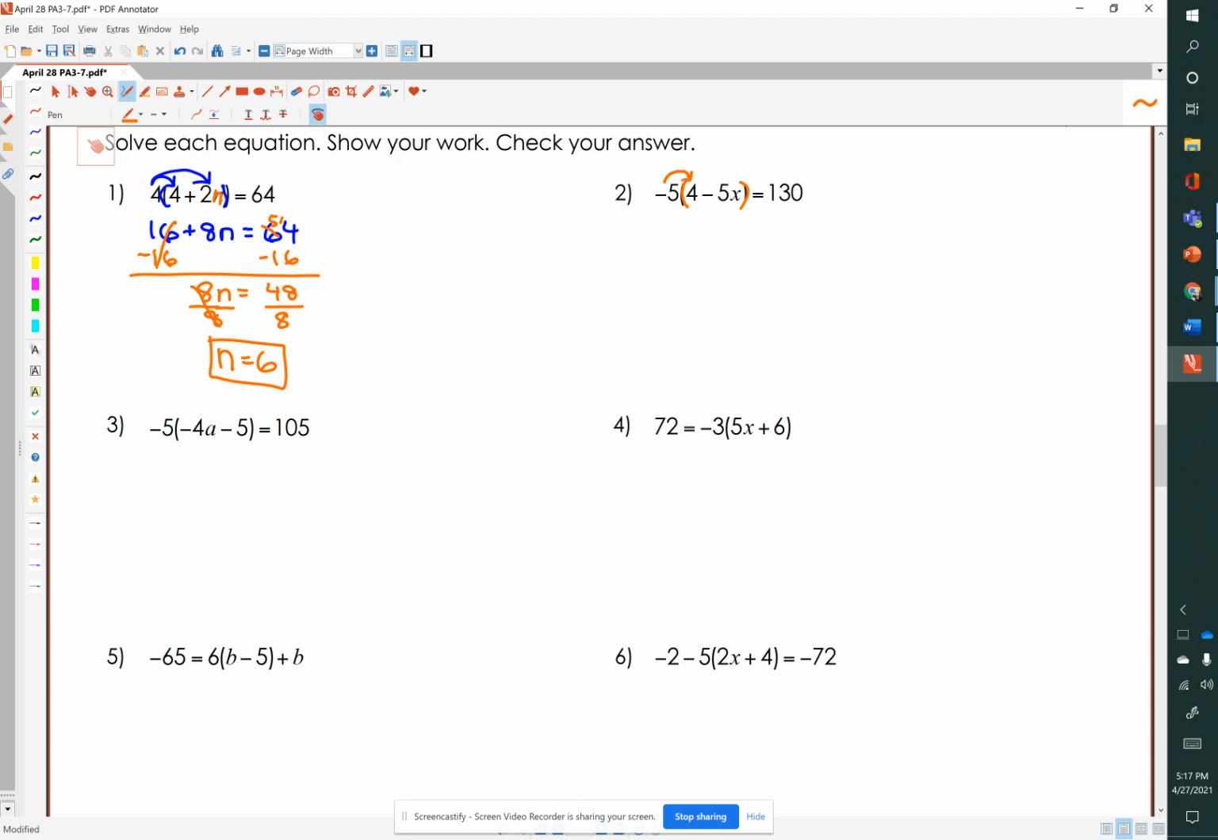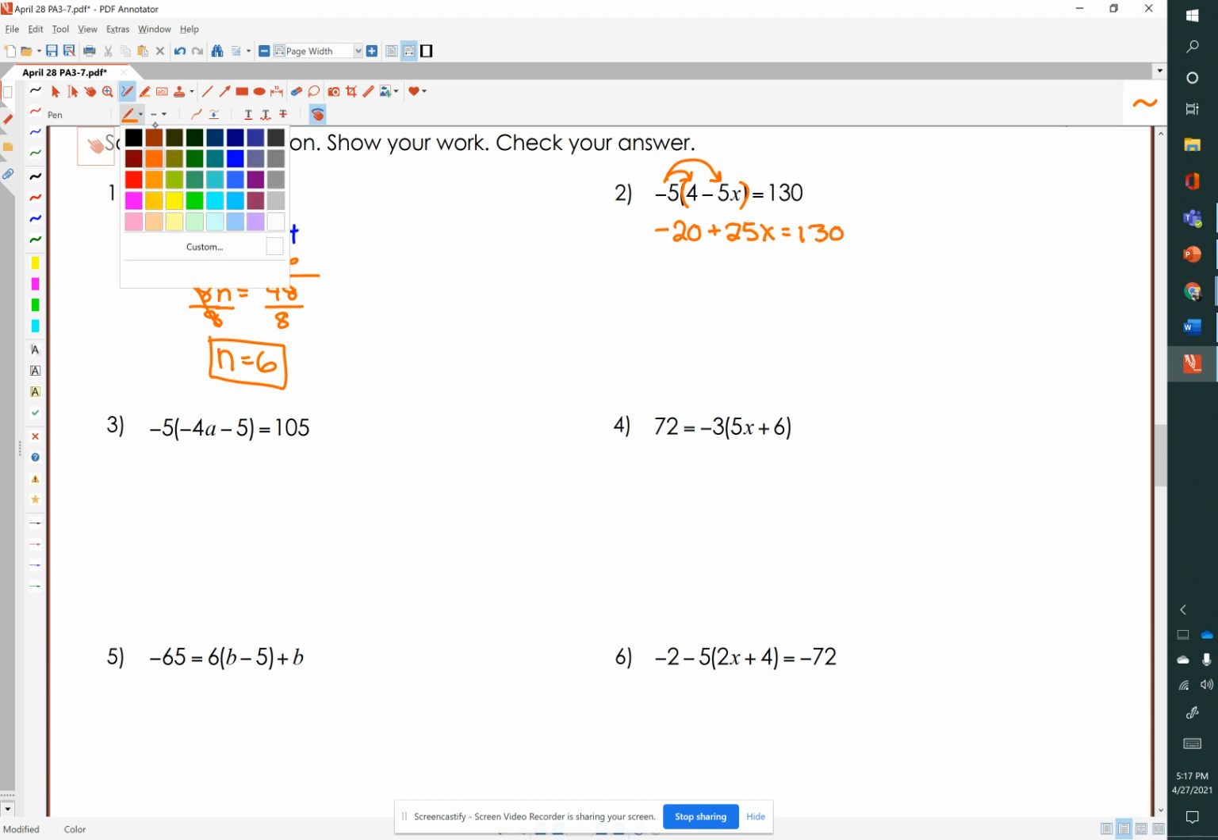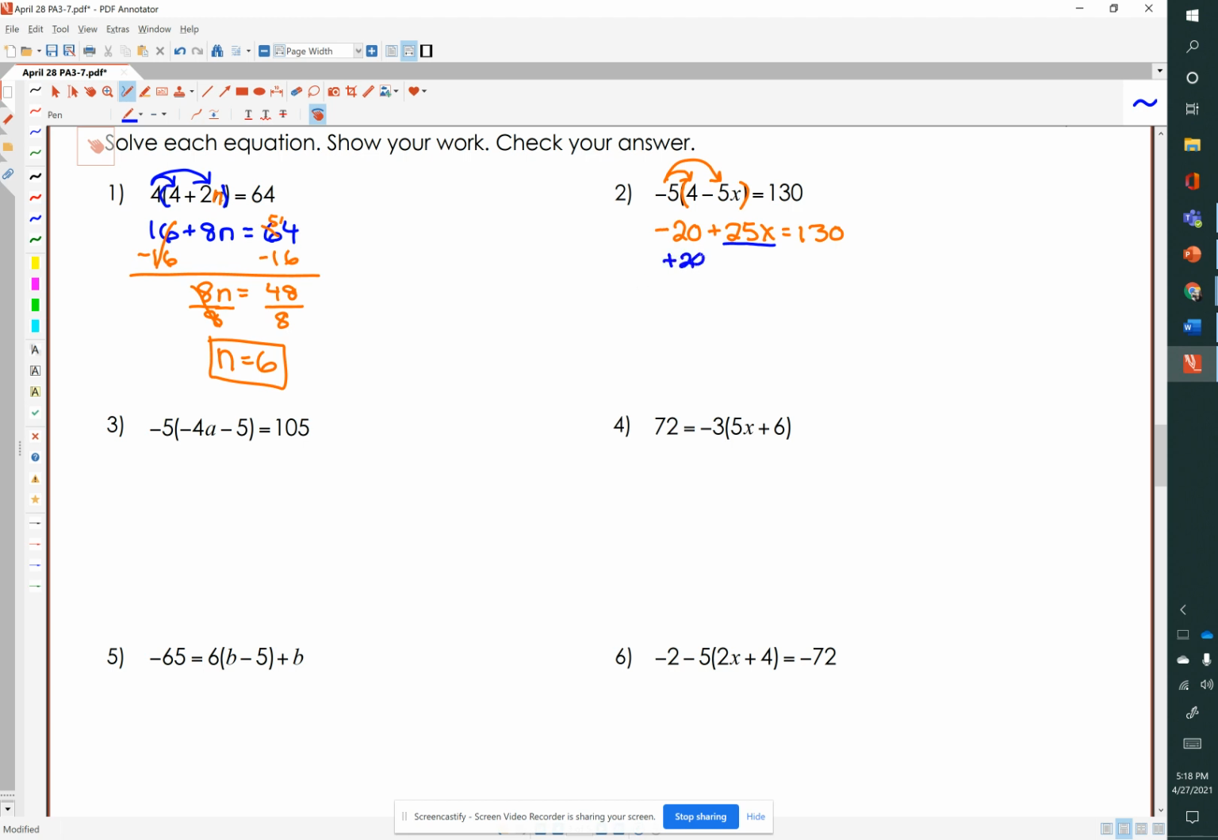So we need to distribute negative 5 times positive 4 and negative 5 times negative 5x. So let's do that. Negative 5 times 4 is negative 20. Negative 5 times negative 5x is a positive 25x, and all of that equals 130. So now we want to isolate the 25x, so we're going to move the 20 to the other side of the equation by adding it, which is the inverse of subtraction. Whatever I do to one side, I do to the other.